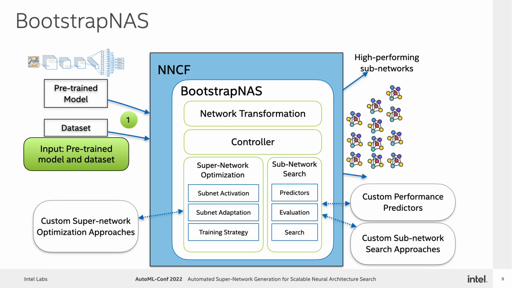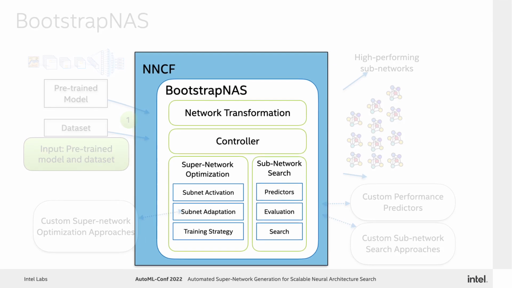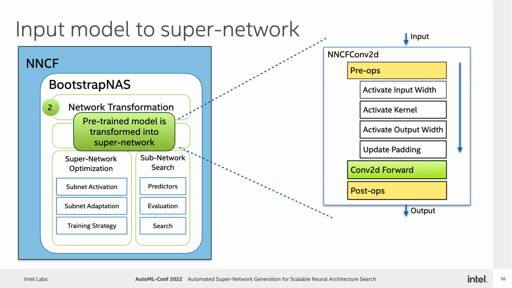First, Bootstrap NAS receives as input an existing pre-trained model and a dataset. The model is then converted into a supernetwork by automatically inserting pre- and post-operations on each elastic layer. For example, in the case of a convolutional layer, these additional operations allow us to activate different kernel sizes or use a different number of channels, effectively creating subnetworks.